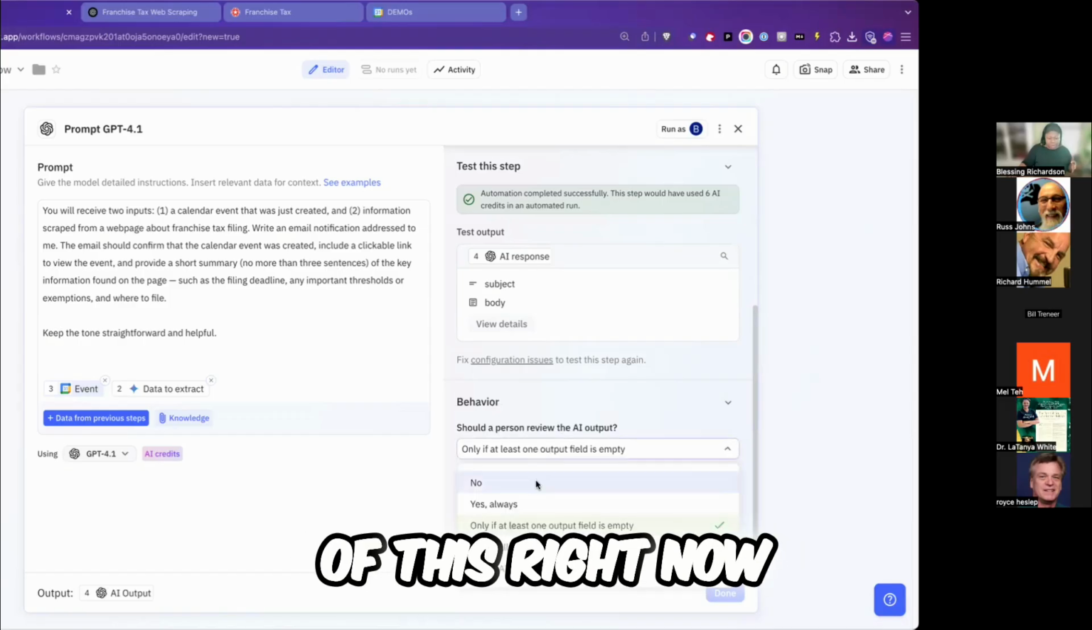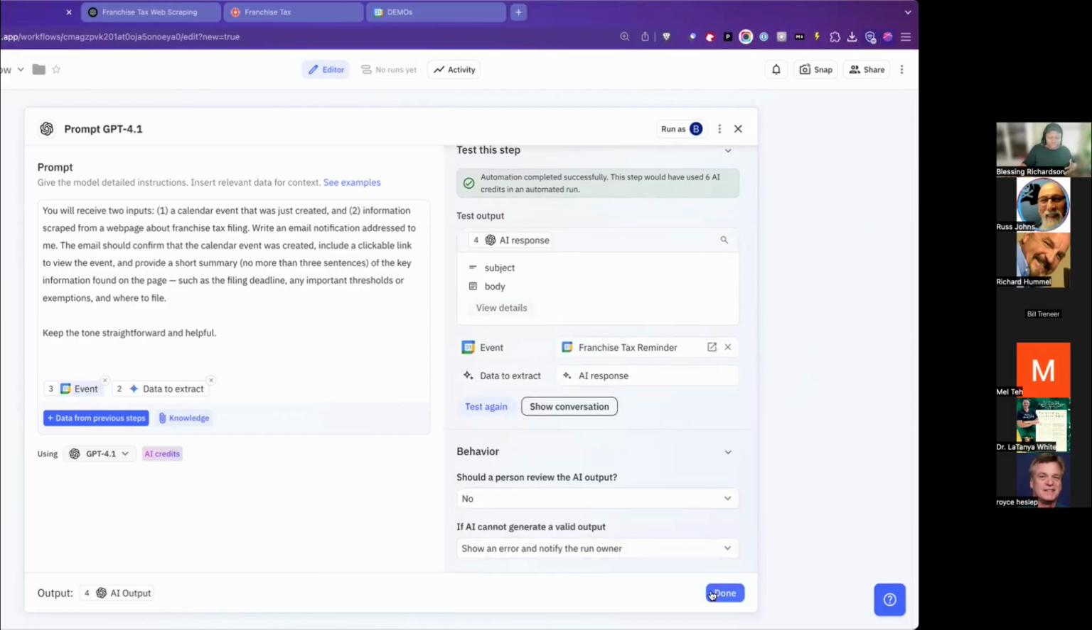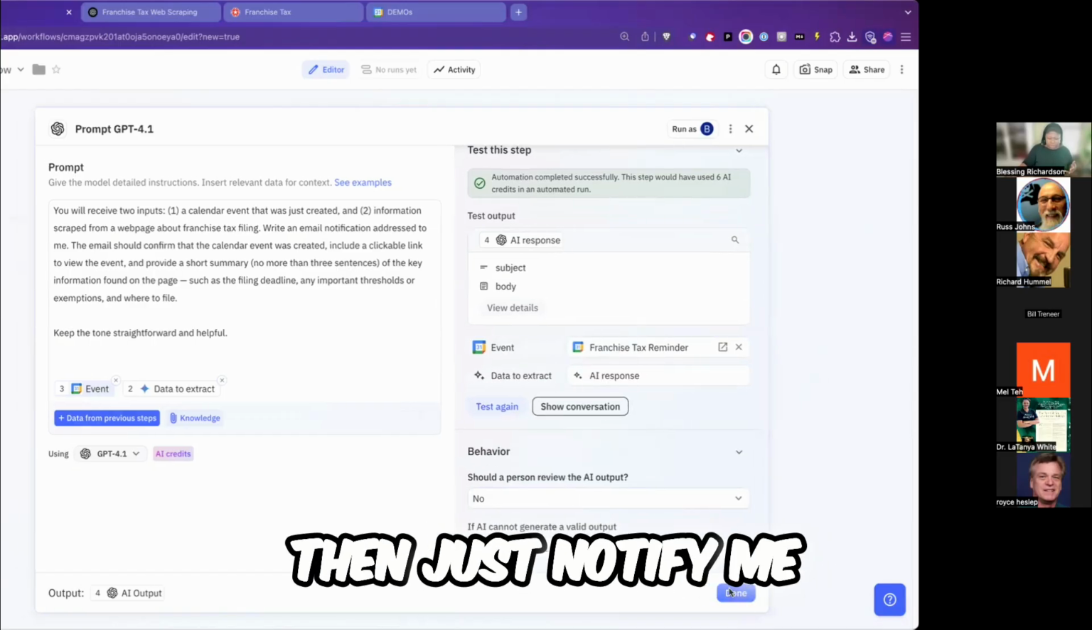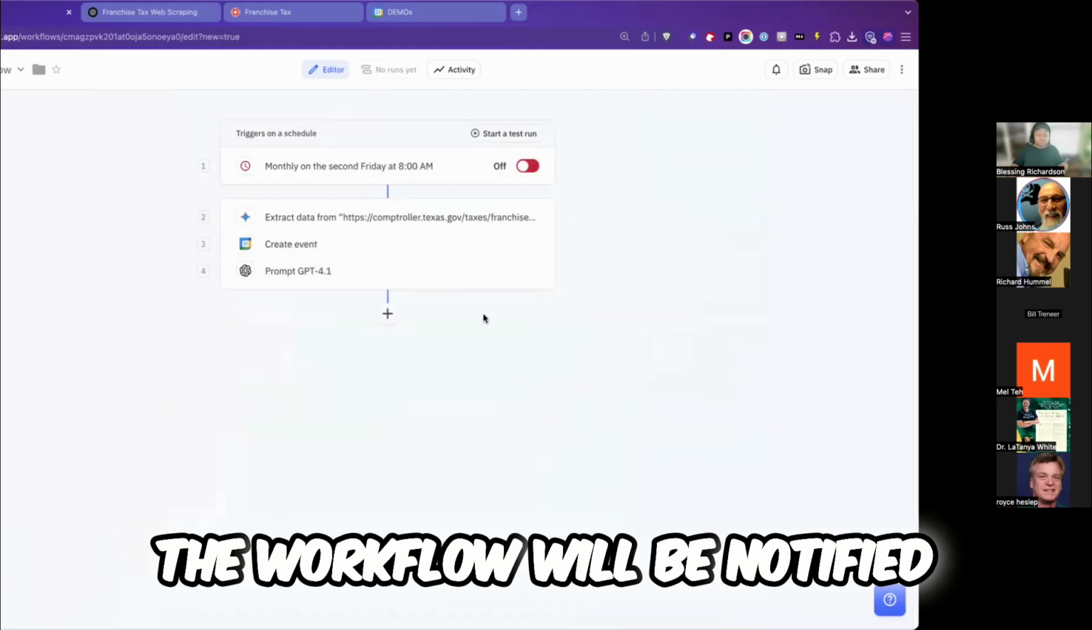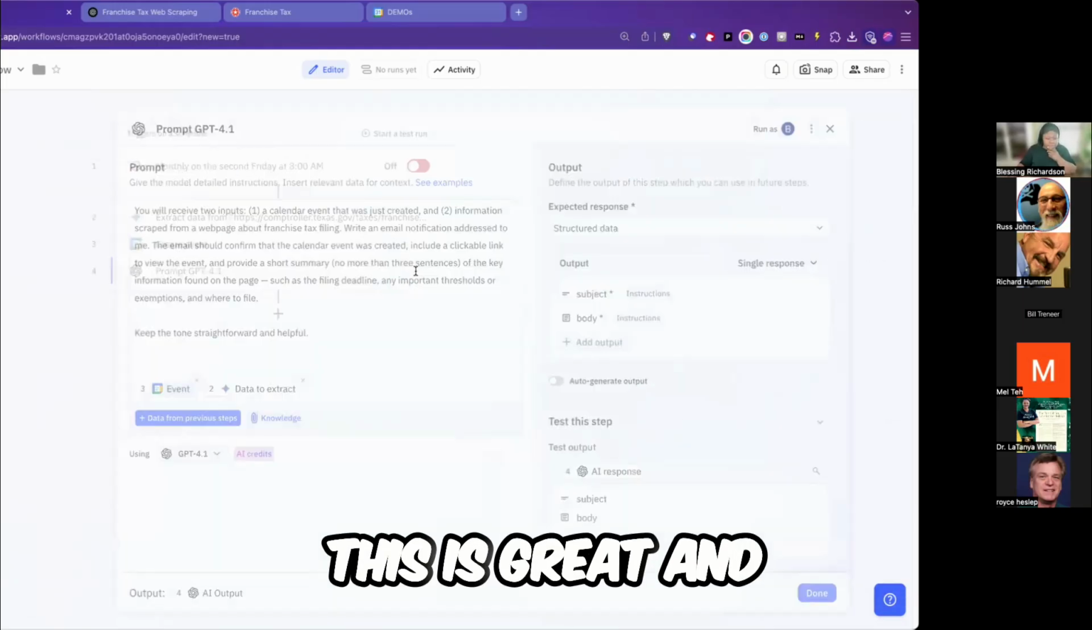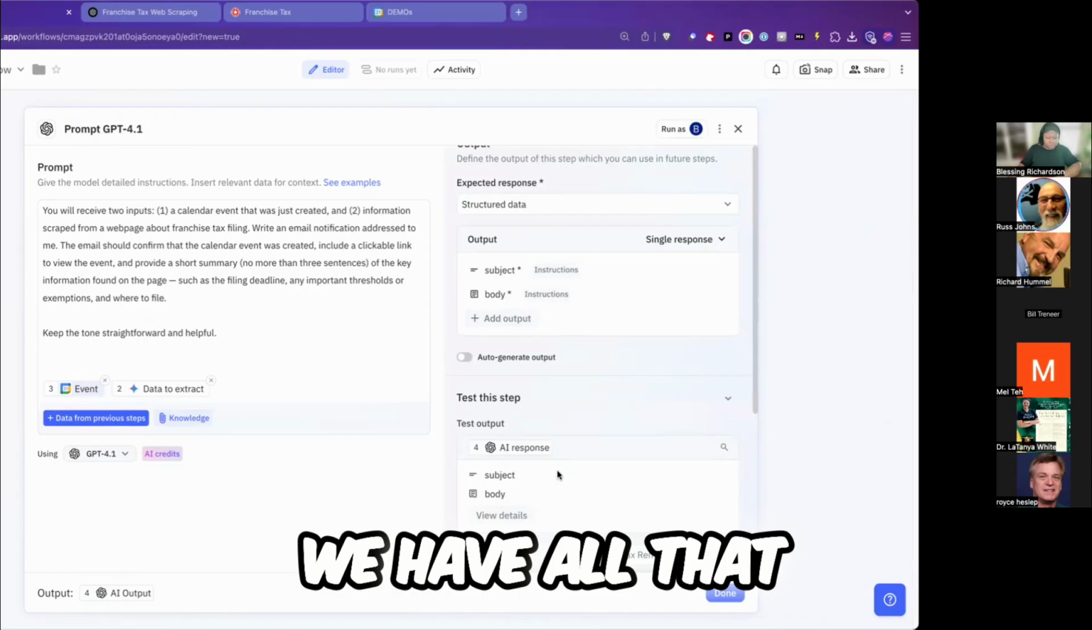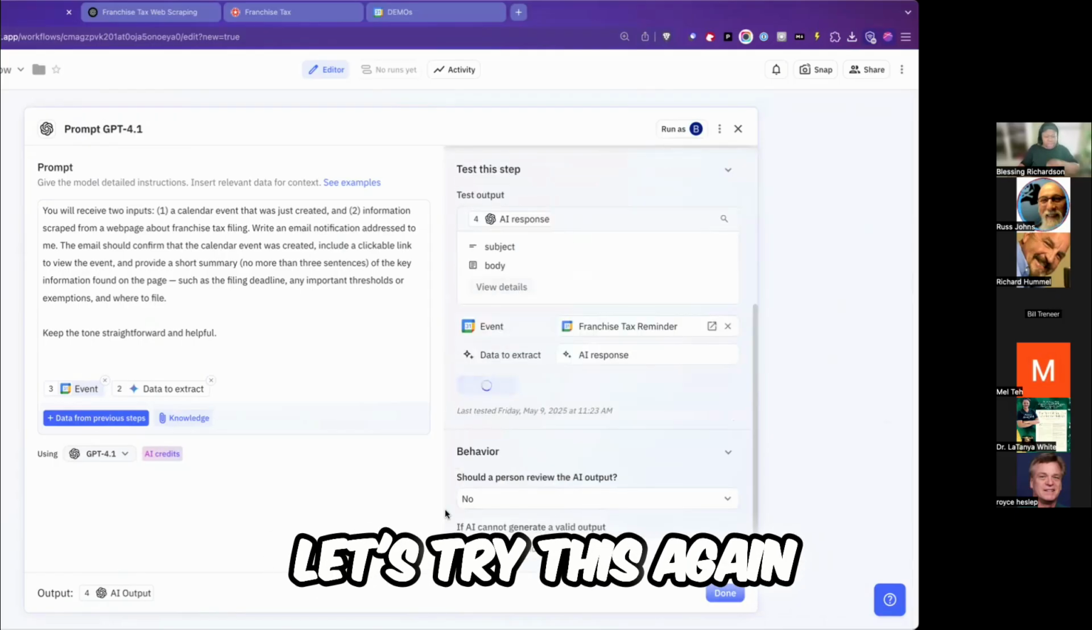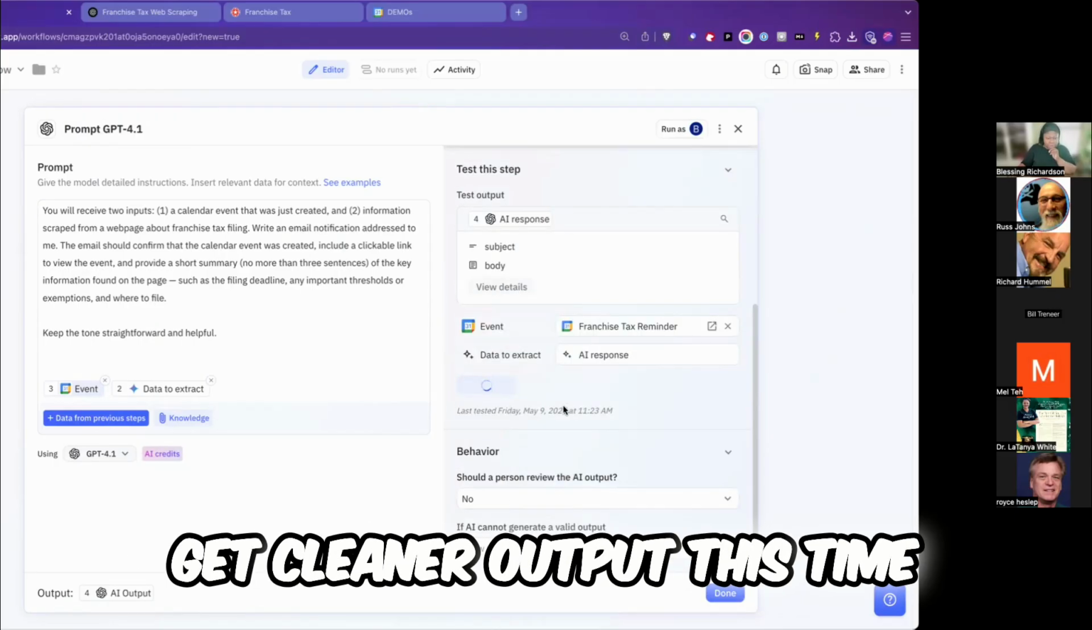Now, I don't need any of this right now, so I'm just going to go back to no. And here, if it fails, then just notify me. The person who built the workflow will be notified. So this is great, and we have our prompt. We have all that. Let's try this again and see if we get cleaner output this time.